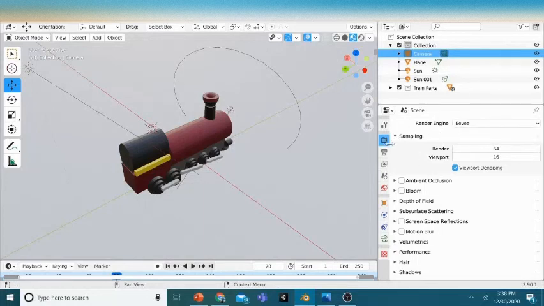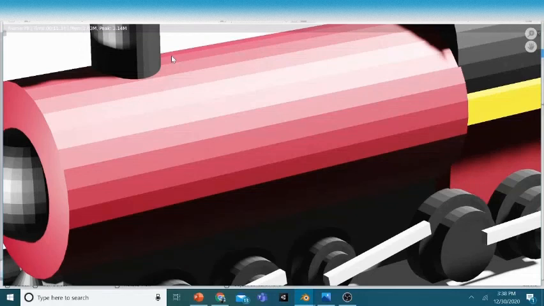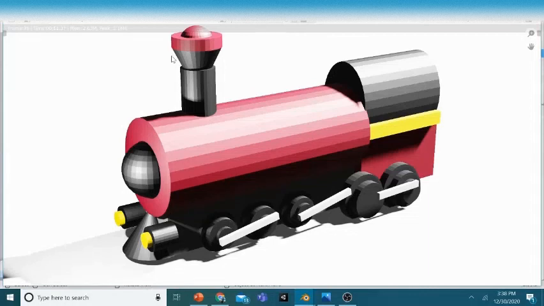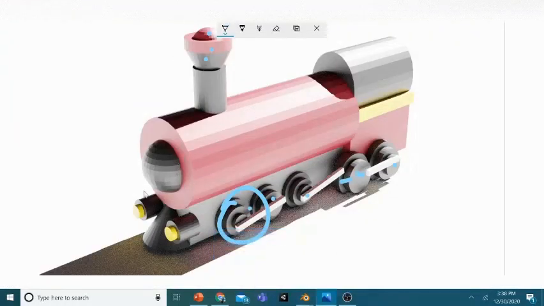When you click render engine EEVEE, and F12 is to render, you get the Blender render. It's EEVEE, okay? Just load. Yeah, now you might see it's too zoomed in. Just scroll out with the scroll wheel. Yeah, now it looks more realistic and has sharper shadows. You can see here, it's very realistic.